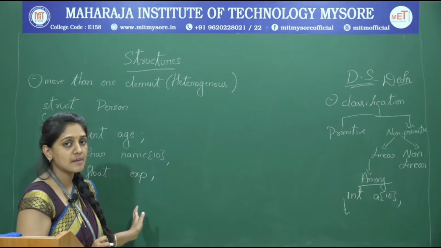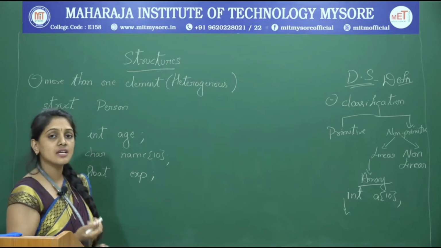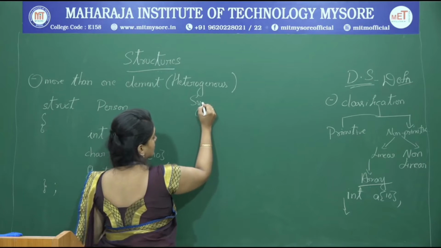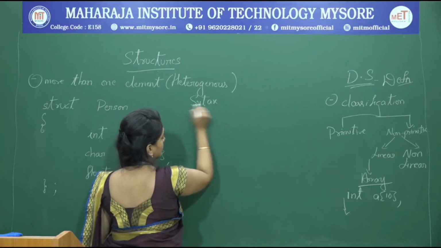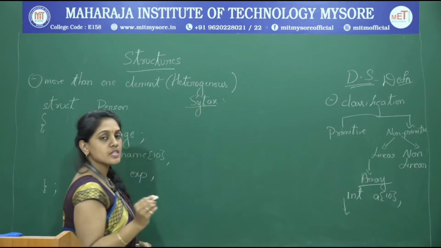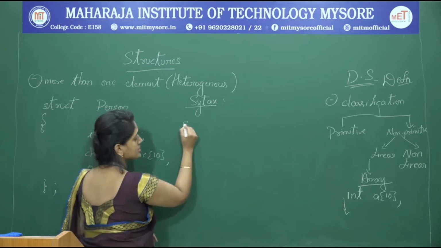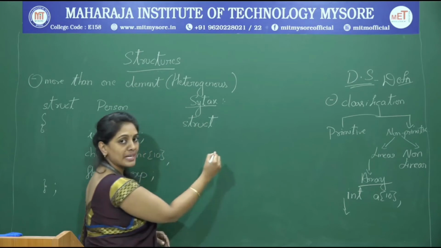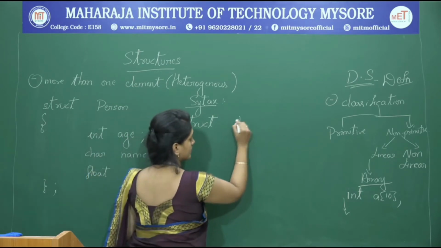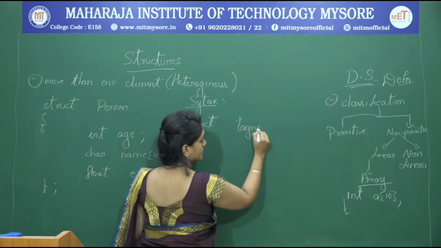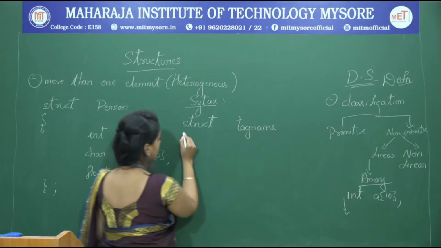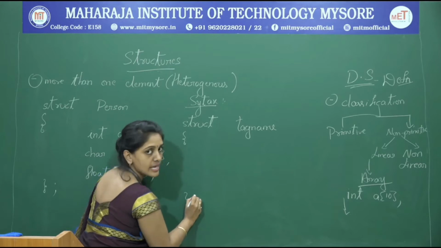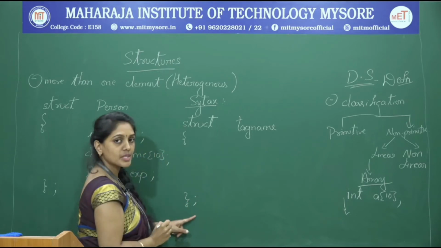So with this example, we can easily write the general syntax of a structure. The general syntax of structure goes like this. struct is a keyword followed by a tag name, and then open the brackets, close the brackets, flower braces, and always you have to end with the semicolon.